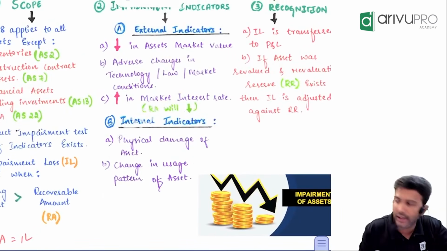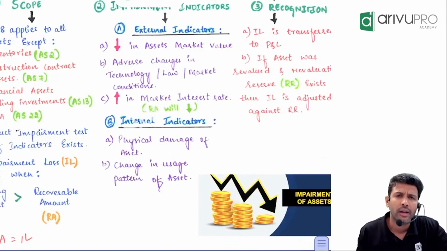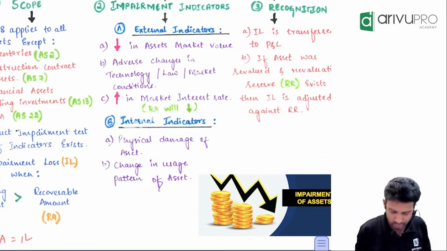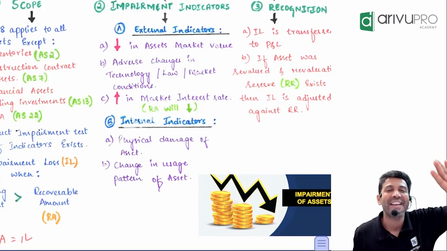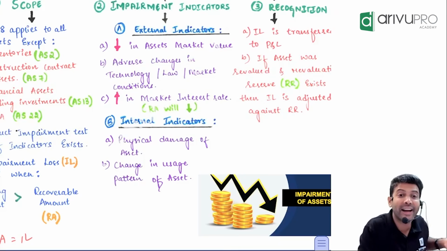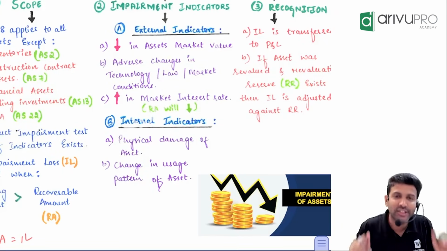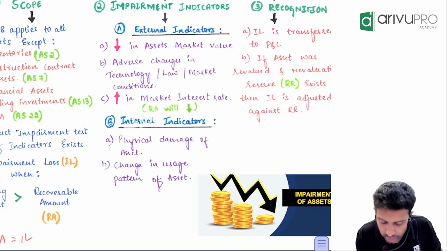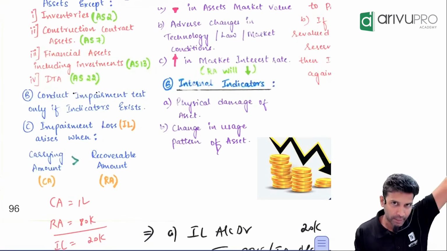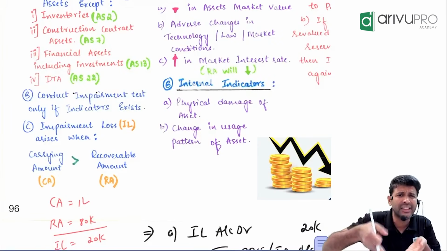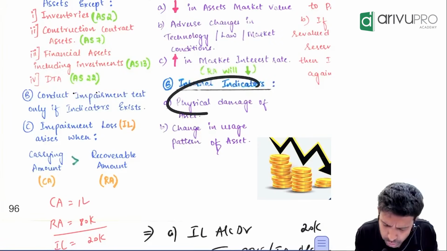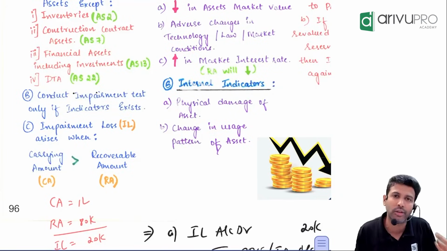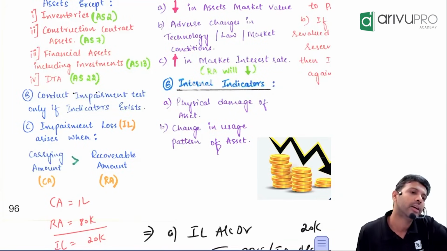Similarly, you could have some internal impairment indicators also. Like, let's say my asset has got damaged. Suppose this iPad fell off. Now, can I use this iPad to the same extent or will its usage get reduced? Am I dependent on an outside factor or is this a within-the-company factor? This becomes your internal impairment indicator. So any physical damage to the asset could be an internal impairment indicator.